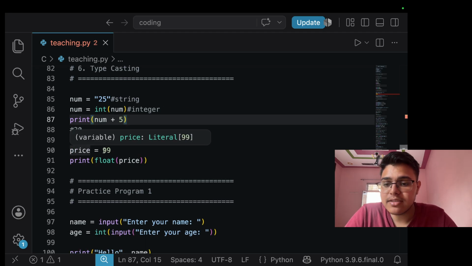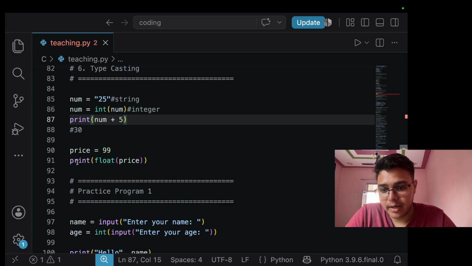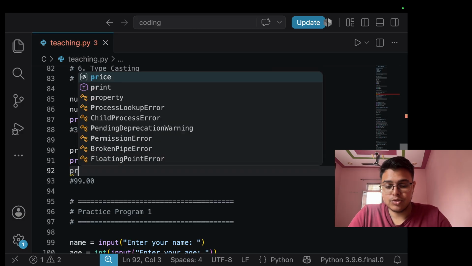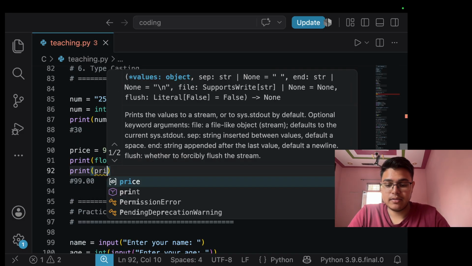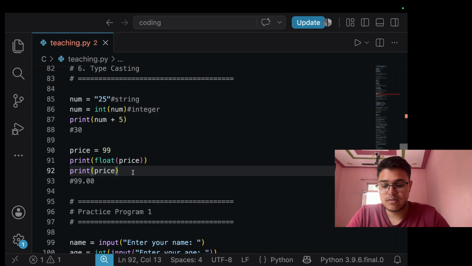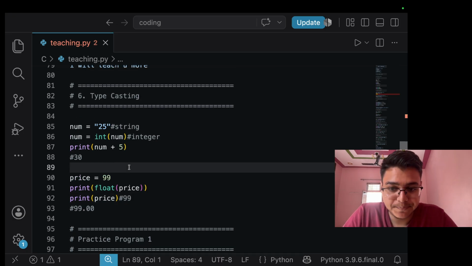Same here, the price is 99, but we write print float price, which will print it as a float. There is no decimal value, so it will show us 99.0. But if we don't use this and just print price, it will show us just 99. So this is what typecasting means.